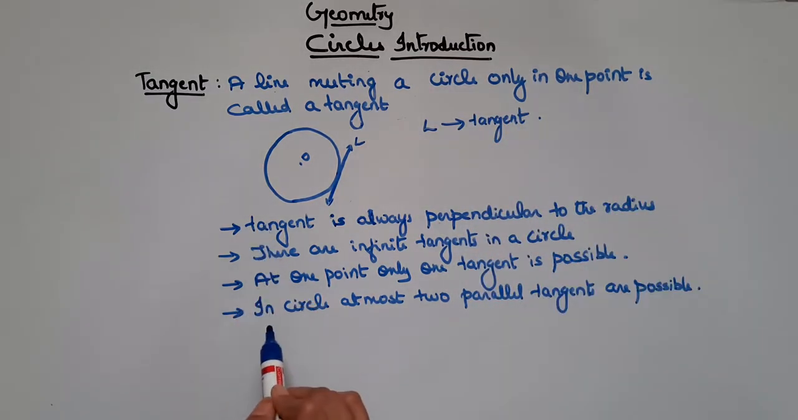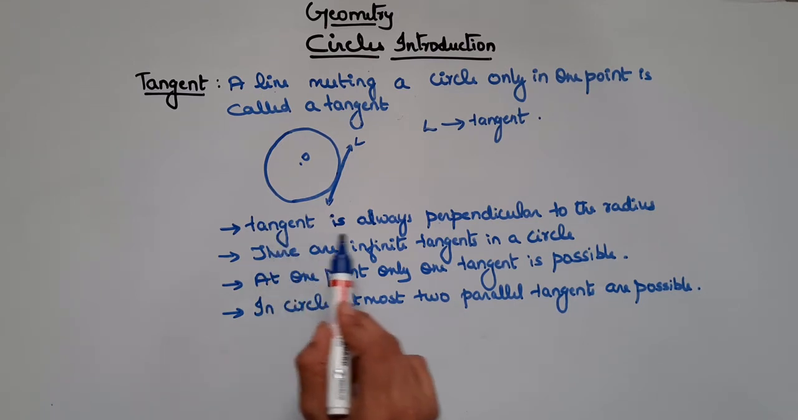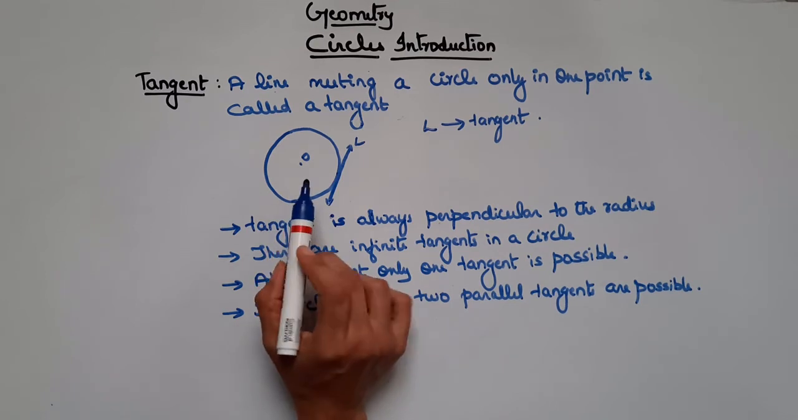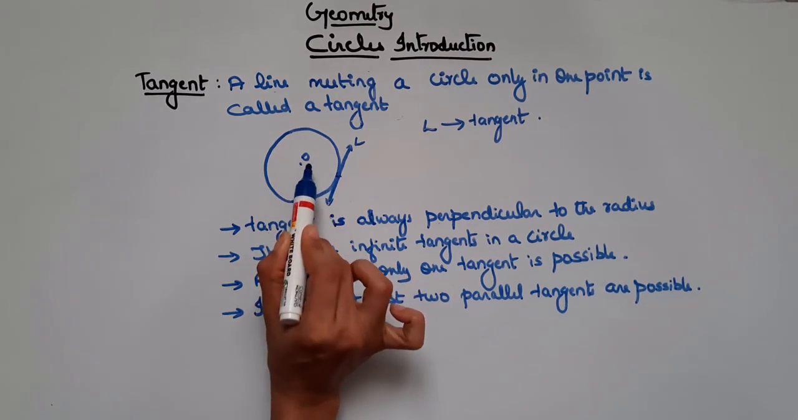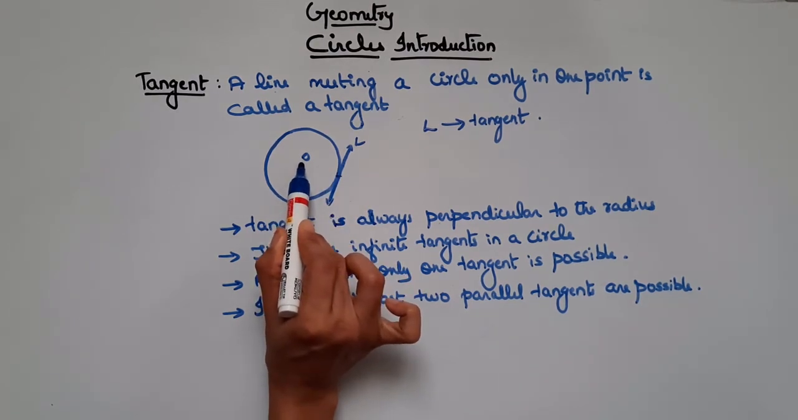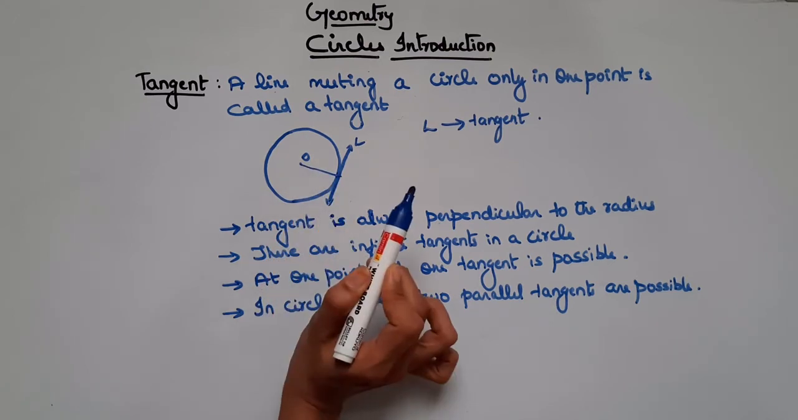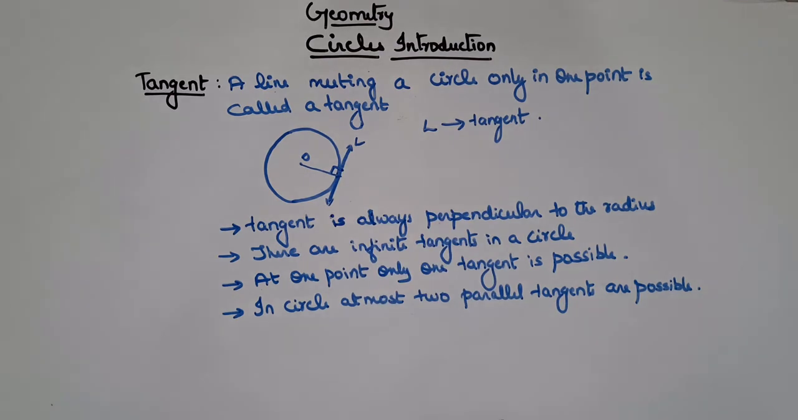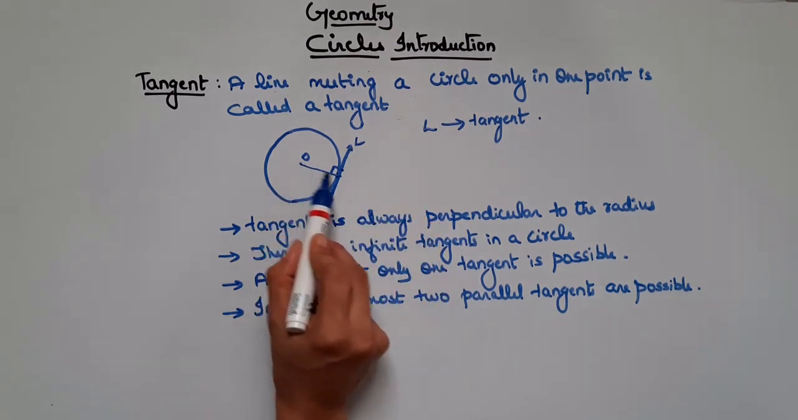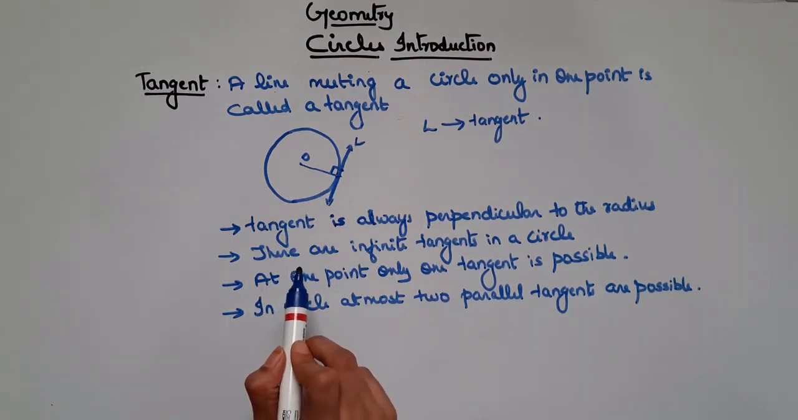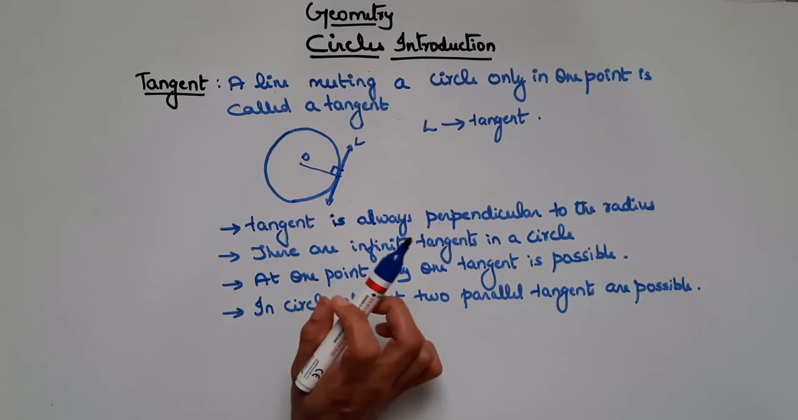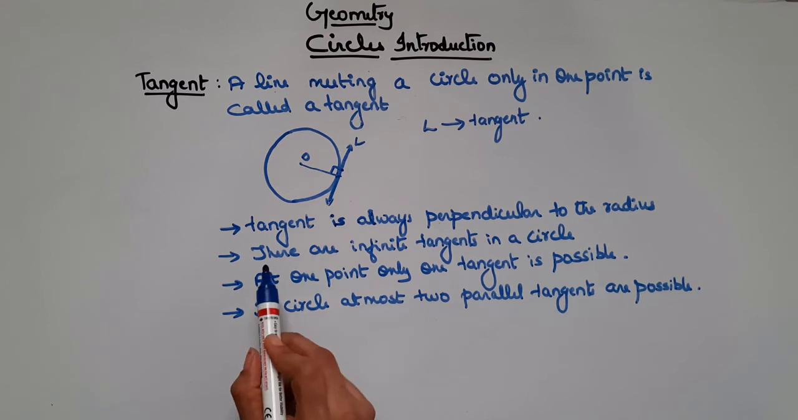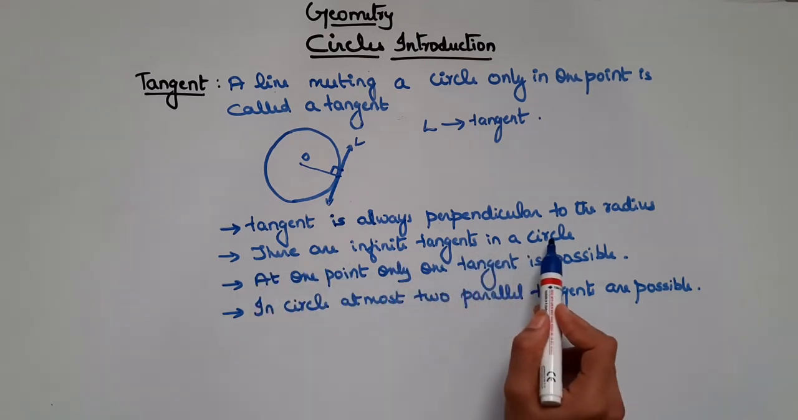Here are some of the properties of the tangent. The tangent is always perpendicular to the radius of the circle. So let's see in this diagram. This is the radius, and therefore this is 90 degrees. So we can say the tangent is always perpendicular to the radius. There is a theorem which we will prove in my next video. And there are infinite tangents in a circle.